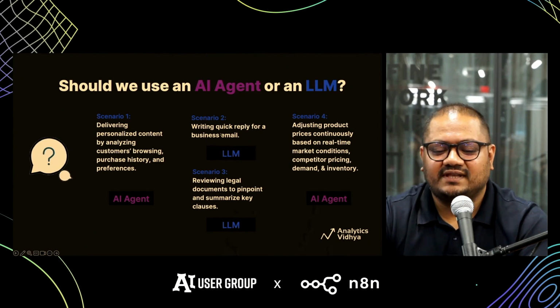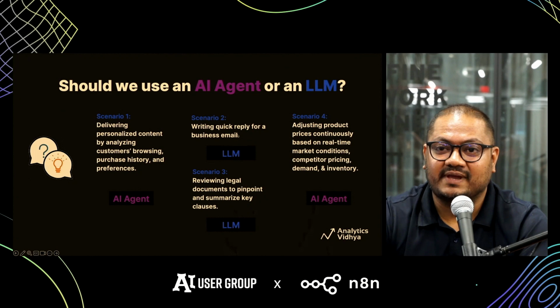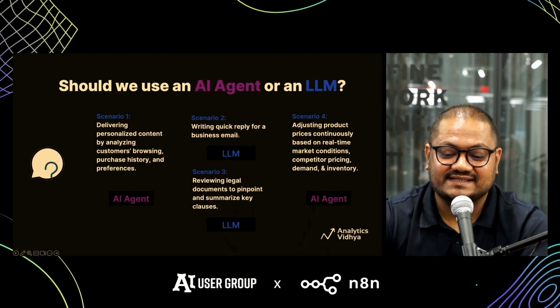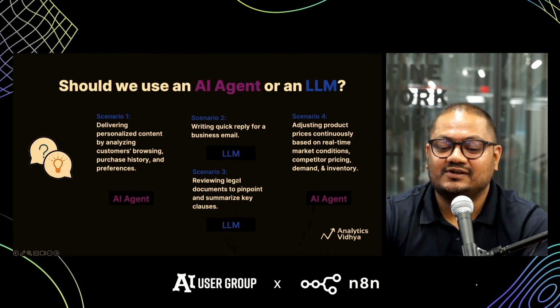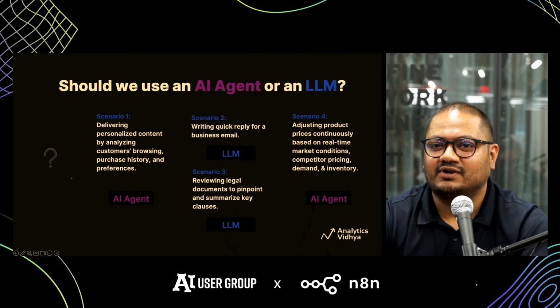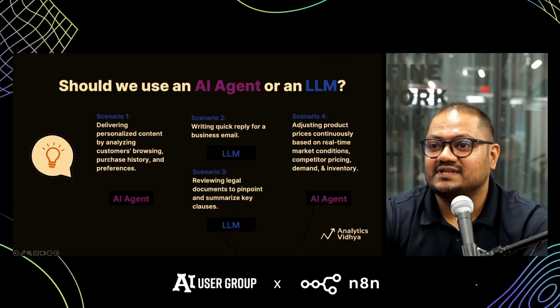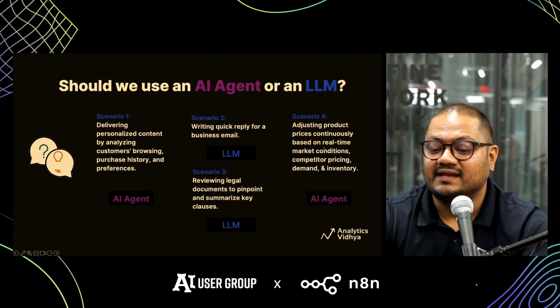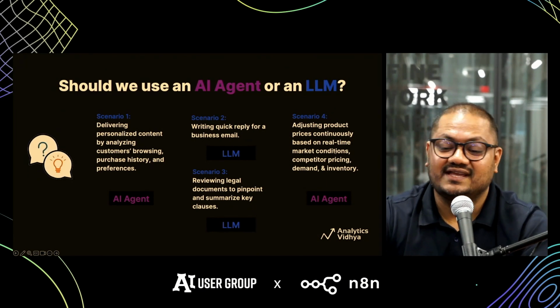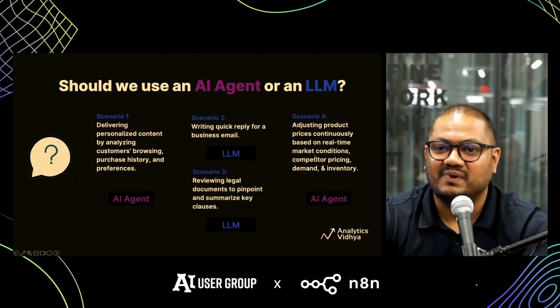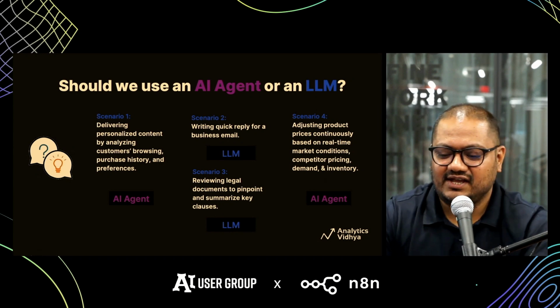If there's a one-time thing where we just want a quick reply for a business email, an LLM would do the job for us. Similarly, if there's a legal document that we need to summarize, it's a one-off activity, and an LLM would do the work for us. If it's a repeated activity requiring dynamic data, requiring real-time information, that's where the AI agent could really help us.